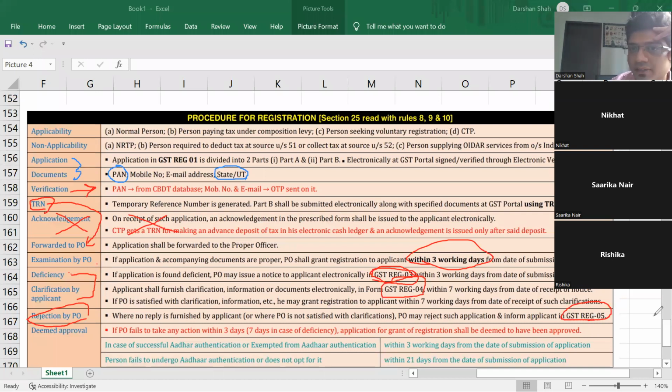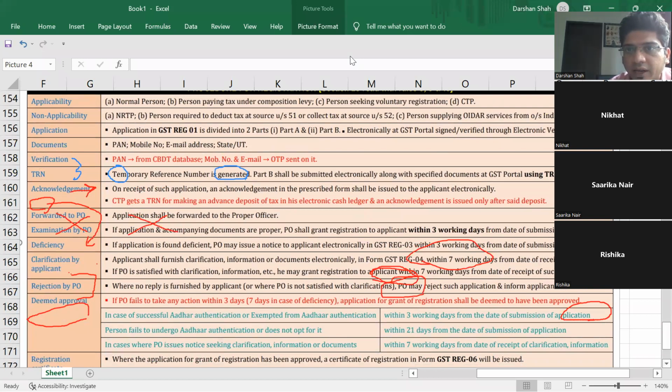So, is it clear till here, guys? GST registration 1 is for application. GST registration 2 is for other persons; for NRTP, OIDAR, for all of them, that GST registration 2 form will be there. GST registration 3 is for filling up deficiency. GST registration 4 is for filling up any clarification. If your application is rejected, you will get it in GST registration 5.